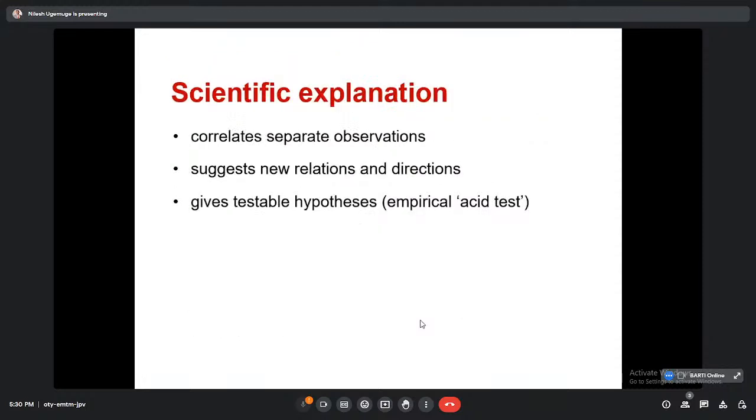Then again, if we are talking about scientific explanation which gives support for the existence of quantum mechanics, then simply we can correlate separate observations. So we can correlate two things. As we know, if we study the thought experiment in detail, then we can understand the position, we can understand the momentum, and then we can correlate both, and finally we can conclude that delta x into delta px is greater than or equal to h by 2 pi.